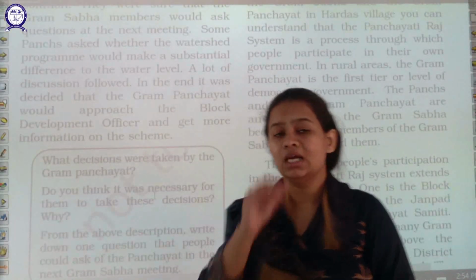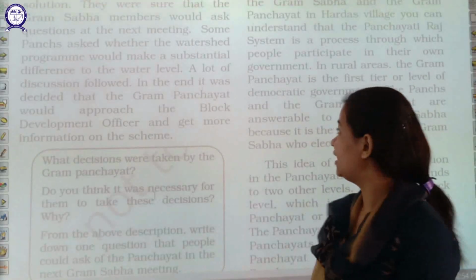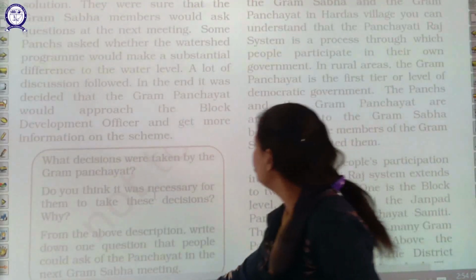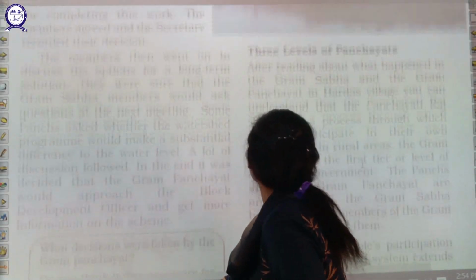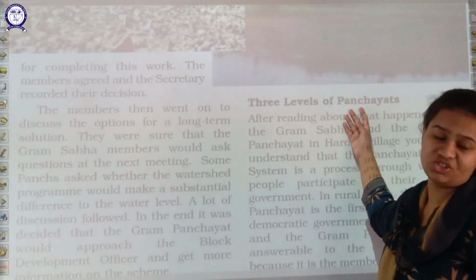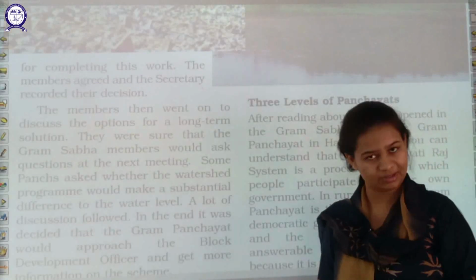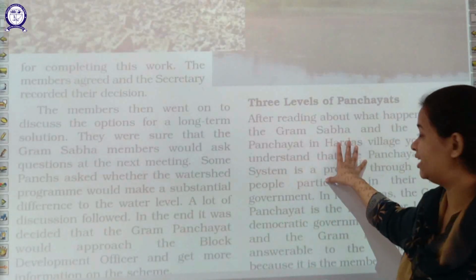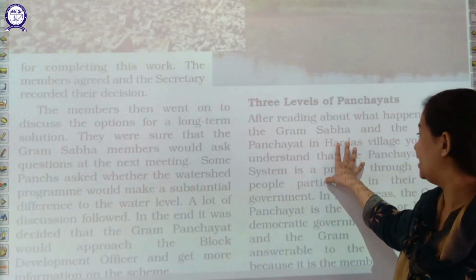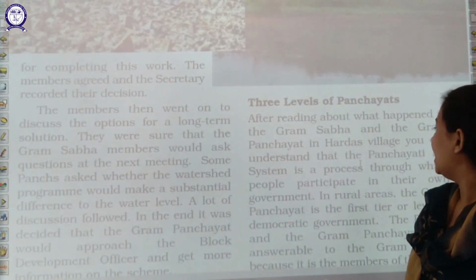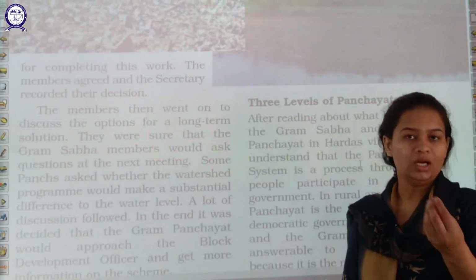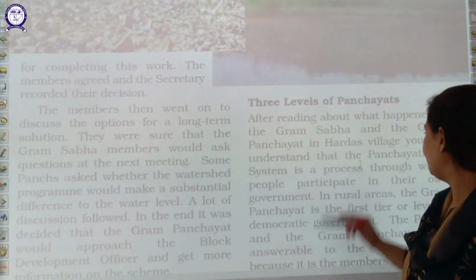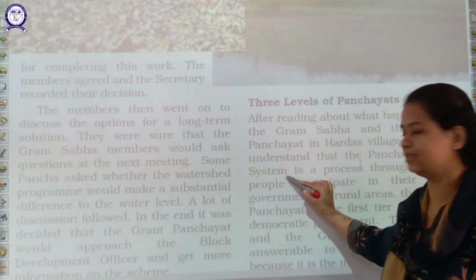Again I am saying, how this sequence works is clearly explained here. You can see here there are basically 3 levels of panchayats, and we are going to study them here in detail. Firstly, if we talk about Gram Panchayat in Hardas village, the first concept that we took is regarding the Panchayati Raj system.